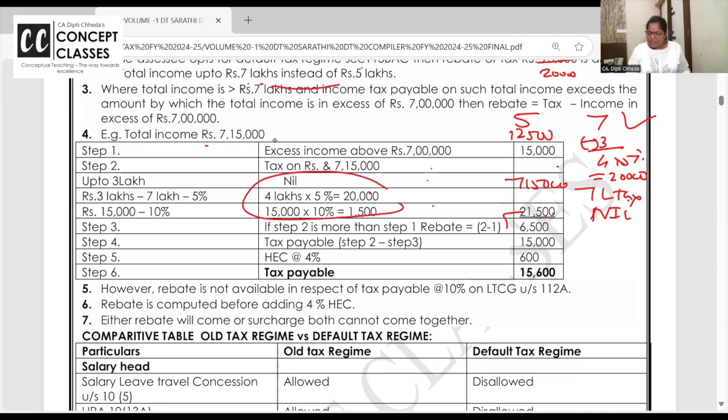So just because the income increased by 15,000, the tax increased from nil to 21,500. I hope you're getting. This is so unreasonable. 7 lakh income, zero tax. 7 lakh 15,000 income, 21,500. Ma'am, for extra 15,000 I have earned, you're asking me to pay 21,500 tax. Take it away, we don't want. Take this 15,000.